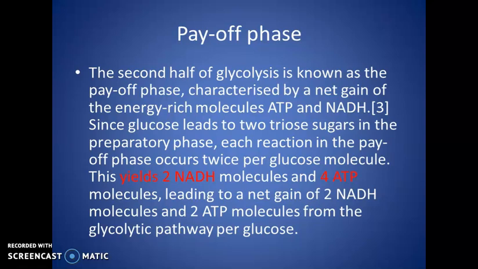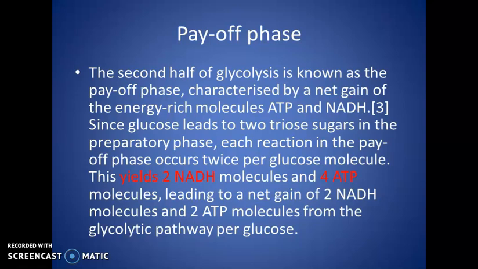Then fructose 1,6-bisphosphate is converted into glyceraldehyde 3-phosphate and dihydroxyacetone phosphate. Later, this dihydroxyacetone phosphate is converted to glyceraldehyde 3-phosphate. So that is up to the preparatory phase.